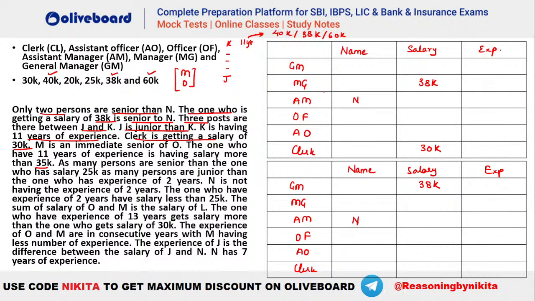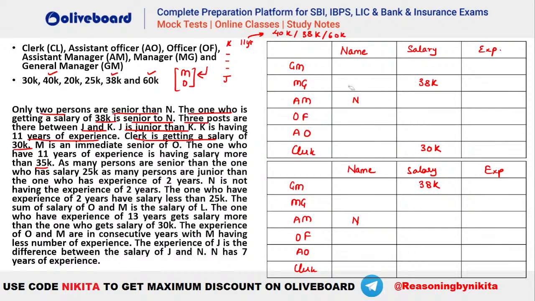Chalo. So let's see, where should we place your K and J? K and J have to be at a gap of 3. Let's say if you place your K here and 1, 2, 3, J here, right? Let's say if you place your K as GM and J as AO, the problem will arise with M and O, because M and O have to be placed in consecutive order. So you will not be having the space to place these two persons, right? So you can see that K and J cannot be placed here.